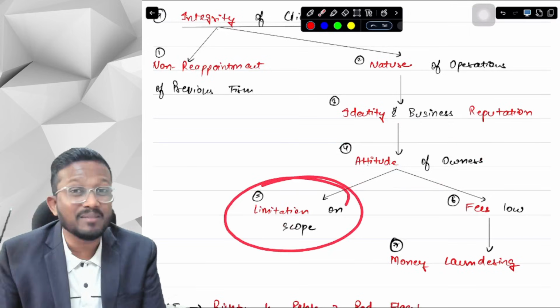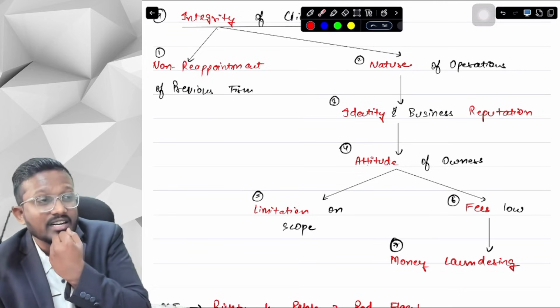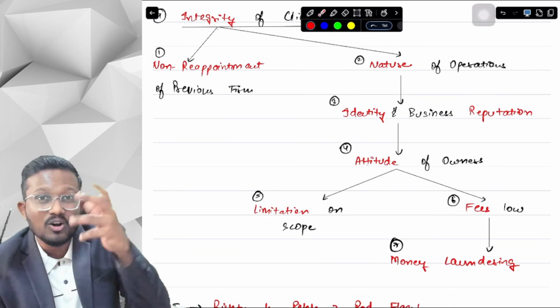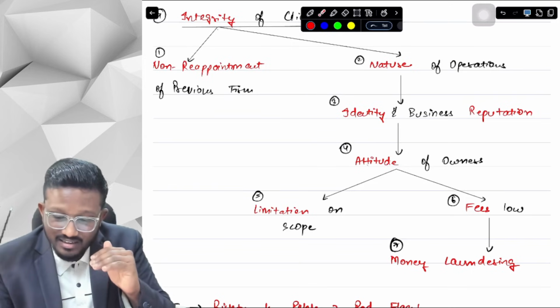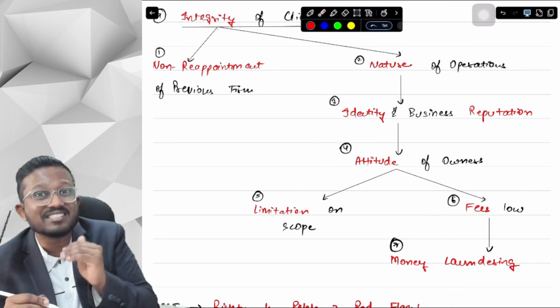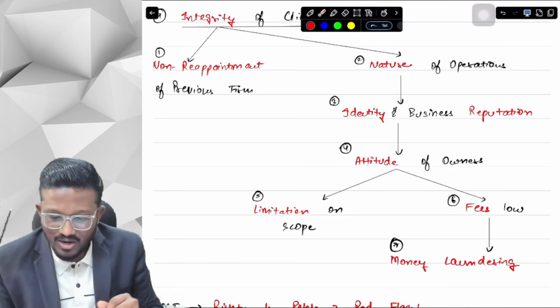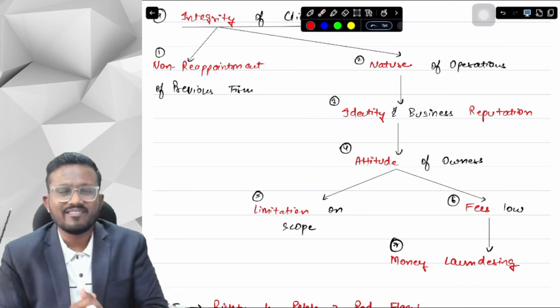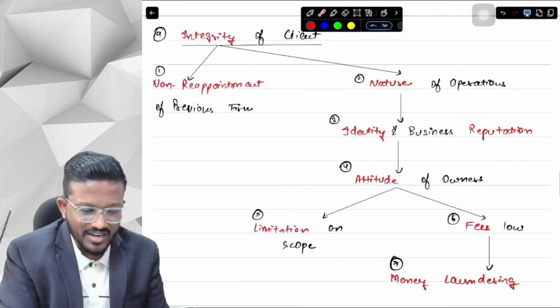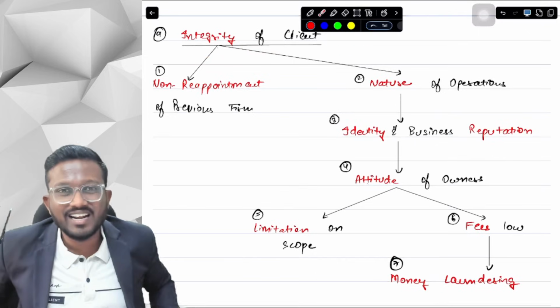Will he keep a limitation on me? For girls, will he not allow me to go out, and will he not allow me to work? Will he demand less fees or demand less dowry because he is involved in money laundering? Is he involved in money laundering or criminal activity? So this was the 7 red flags when we are checking the integrity of our client.